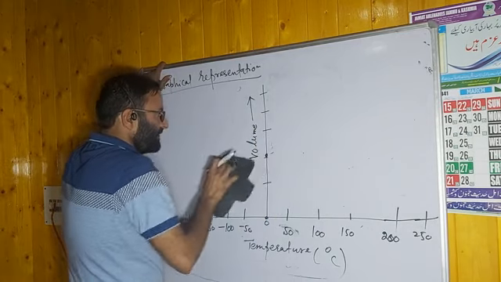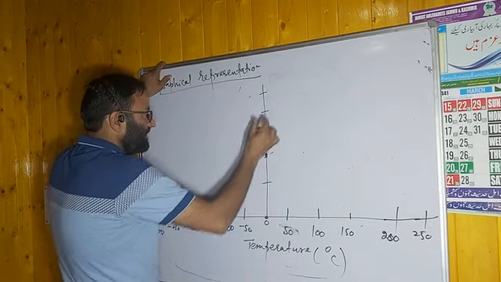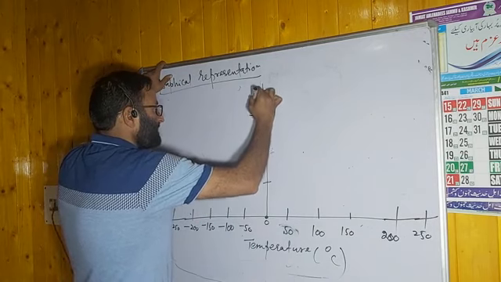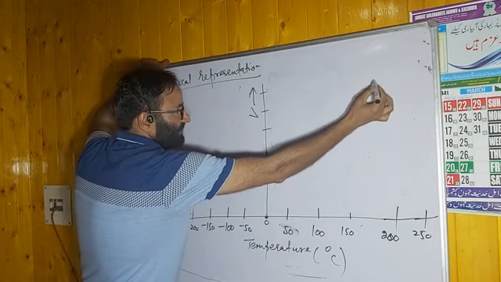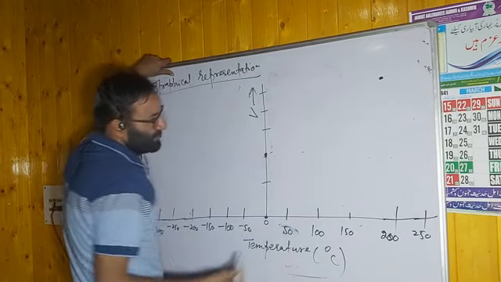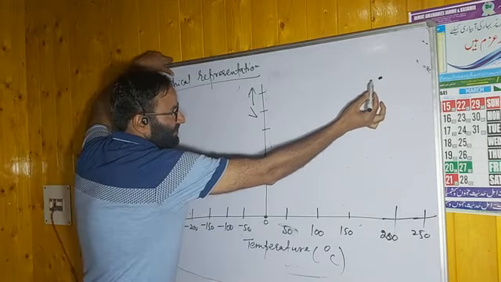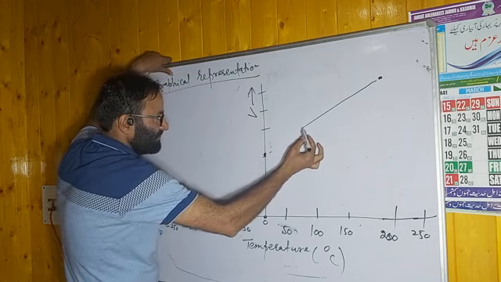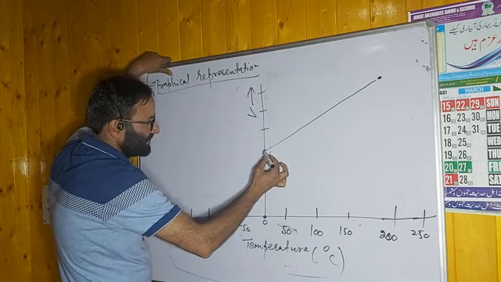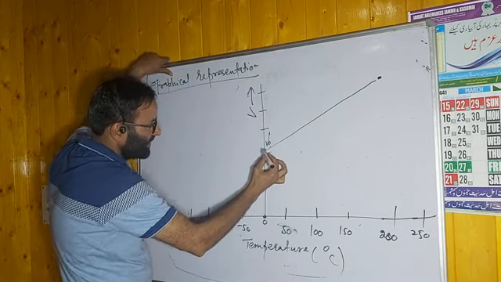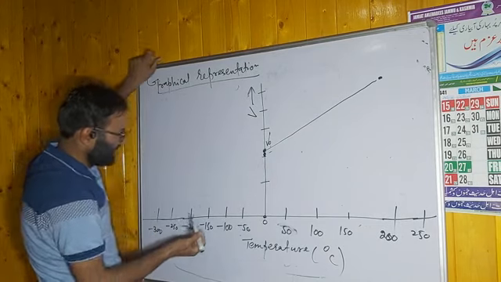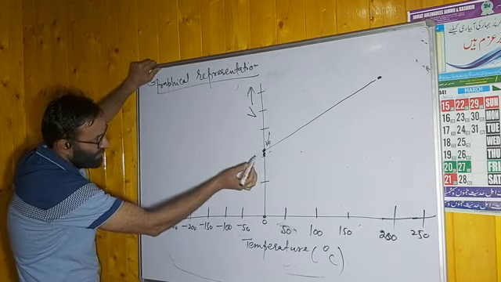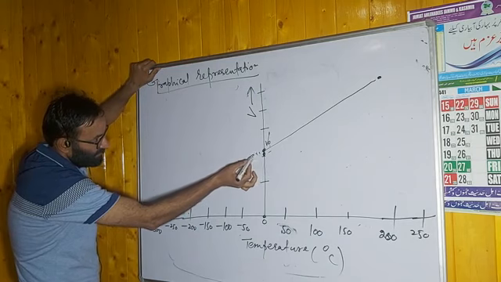To understand it in a better way, this is the volume axis. When the temperature is high, volume is high. Same thing, when you decrease temperature, volume will decrease. This point is V0, the volume at 0 degrees. If you further decrease it, volume will decrease further.